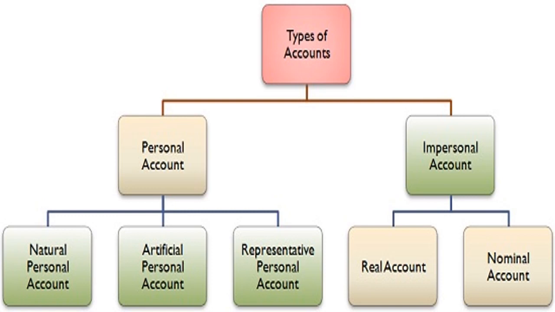Next is artificial person account and another is representative person account. So artificial means what? Which is allowed or is a creation of the law, which is an artificial person account. Next is representative person account. Representative means what? One who represents something. So we will discuss the explanation of the same in the next slide.